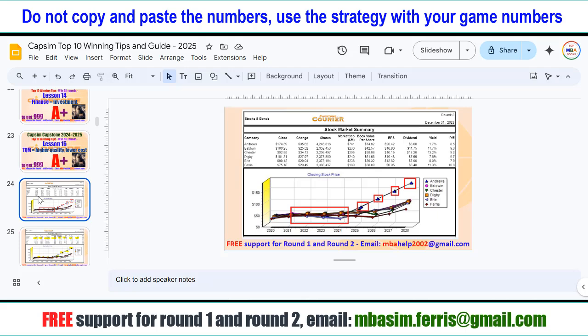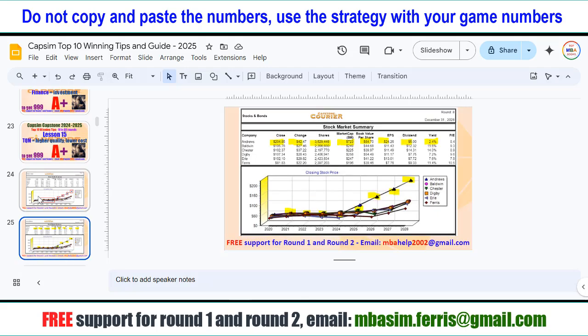This is a long-term strategy with 8 rounds, so rounds 1 and 2 are most important, 1, 2, 3, and from round 4, 5, 6, 7, 8 you can get the top sale, top profit much higher than all the other competitors.